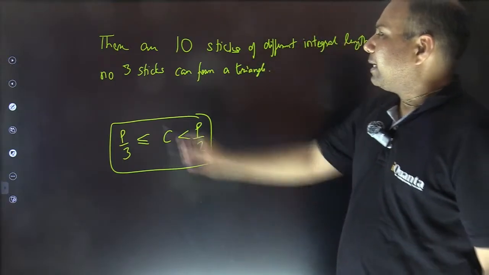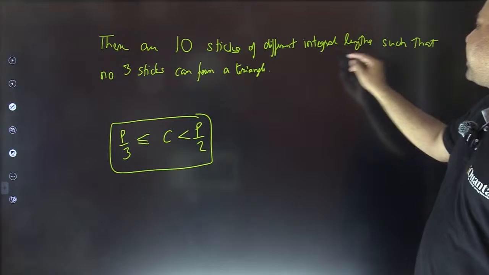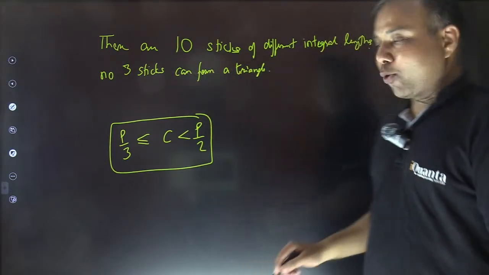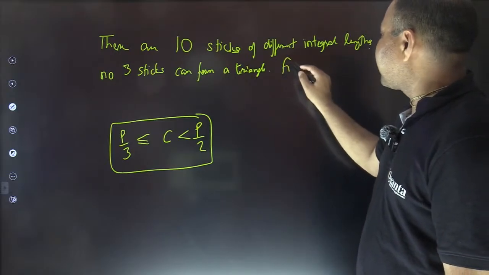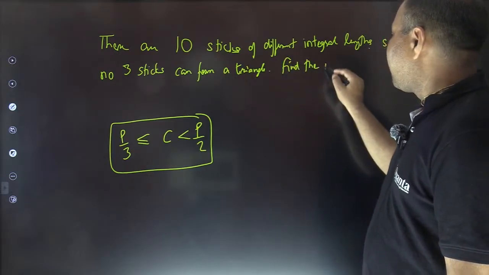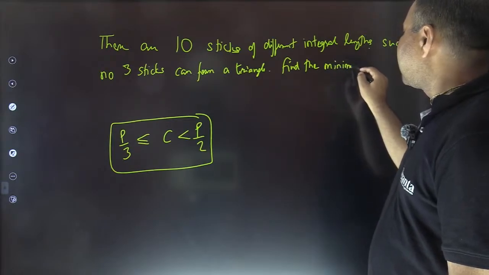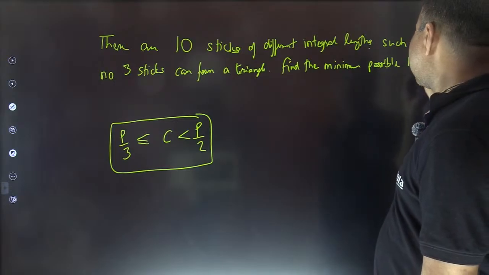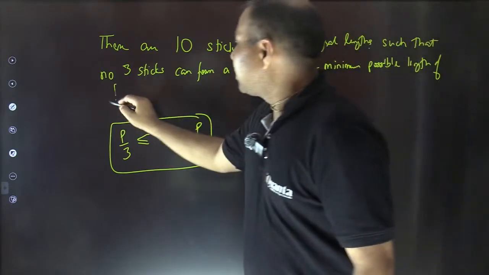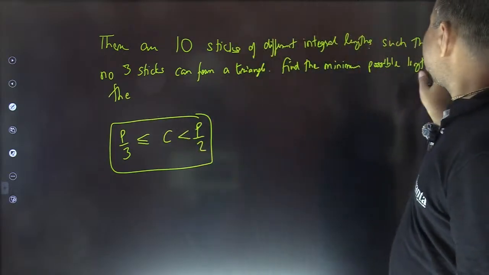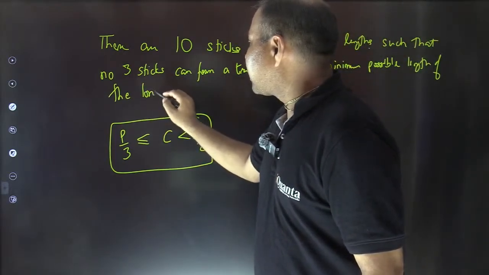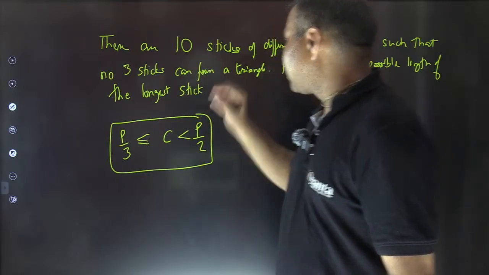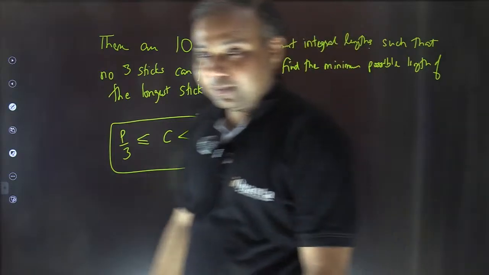Okay, I repeat, there are 10 sticks of different integral lengths such that no 3 sticks can form a triangle. Now, the question is, find the minimum possible length of the longest stick. Please answer this question fast.